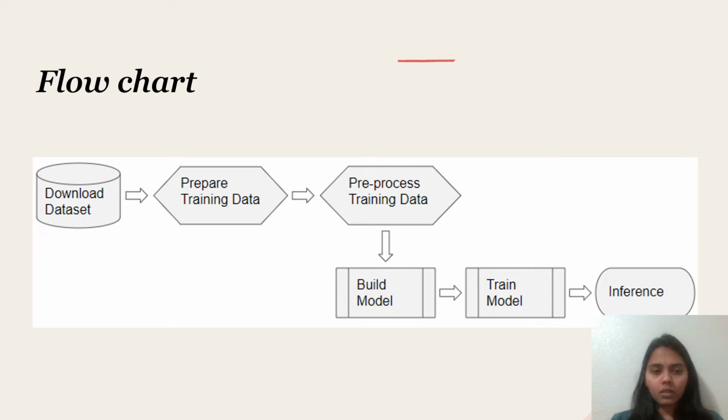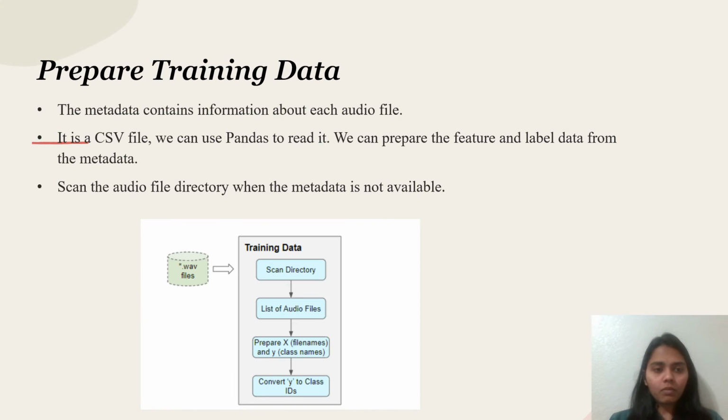Next we pre-process the data for training, and then we build the model using the pre-processed data. Then after building the model, we train the model, and then we go for the inference. So these are the steps that are included in preparing the training data.